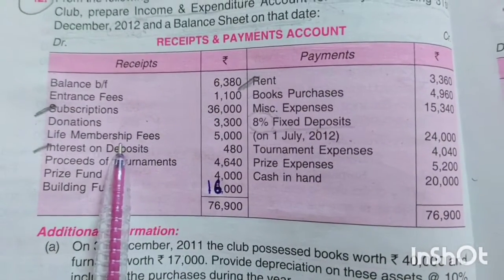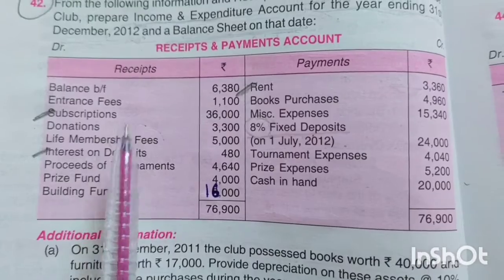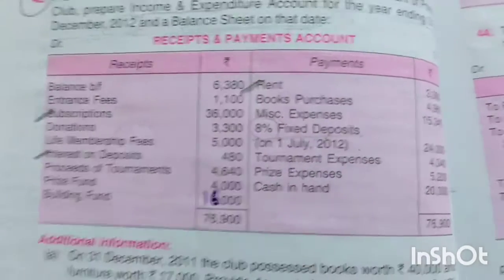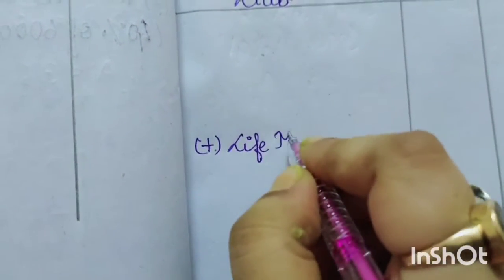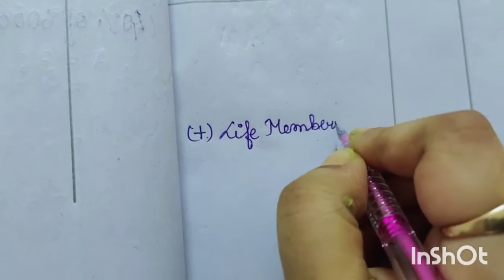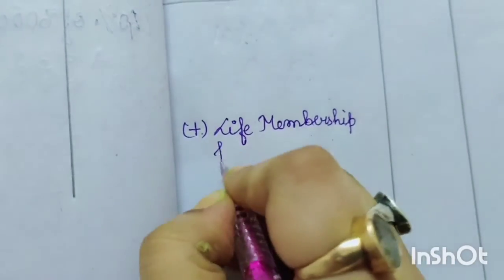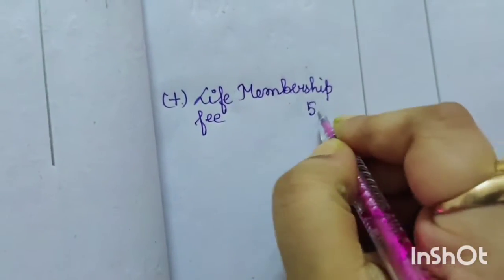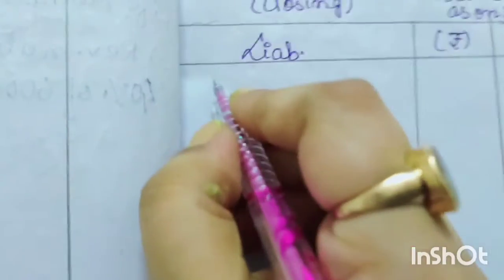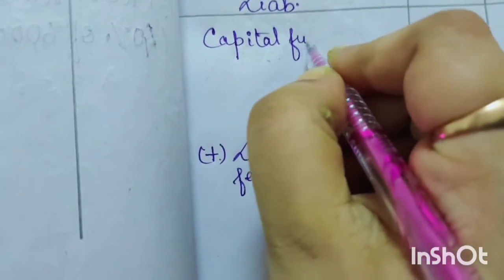Okay. Next, life membership fees. I explained it earlier also that life membership fee is a capital receipt, so it should be included with the capital fund in the closing balance sheet. So here we will just write in advance like add life membership fee. We'll just write here the amount 5,000, which would be included with capital fund. When we will get capital fund, we need to include it with this.